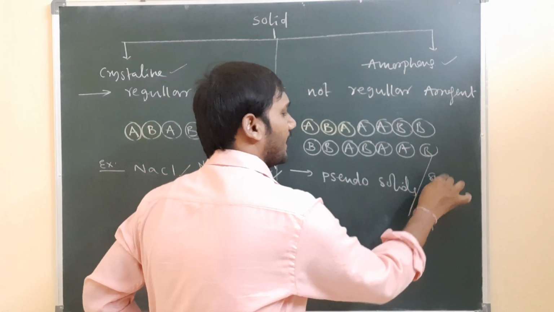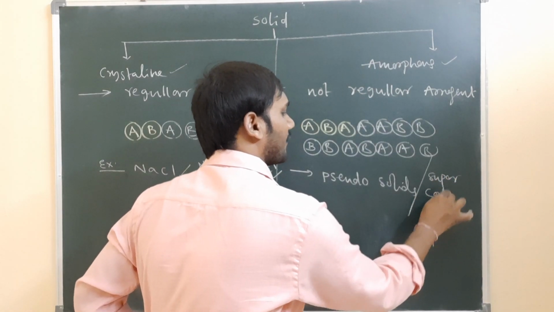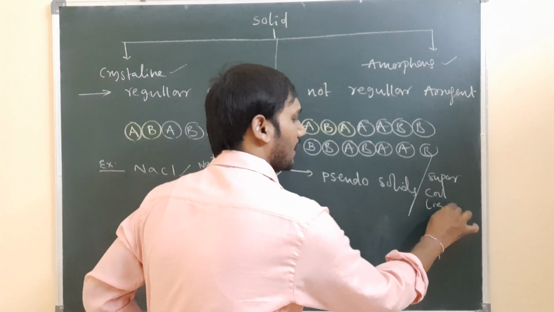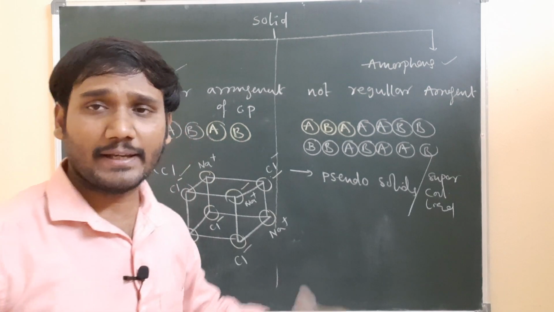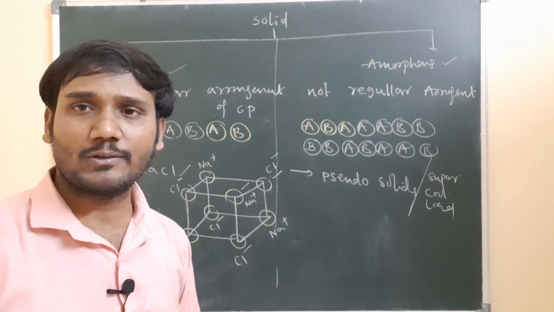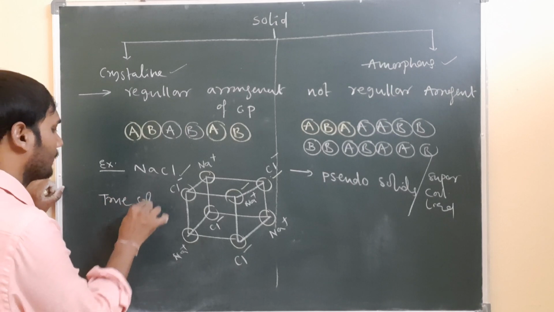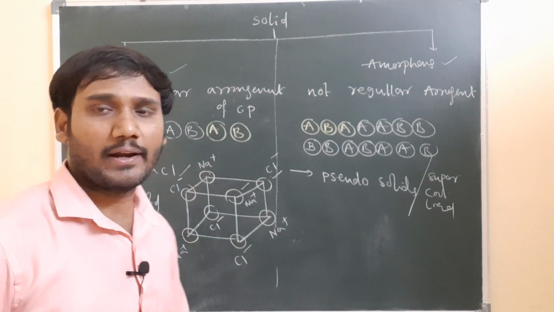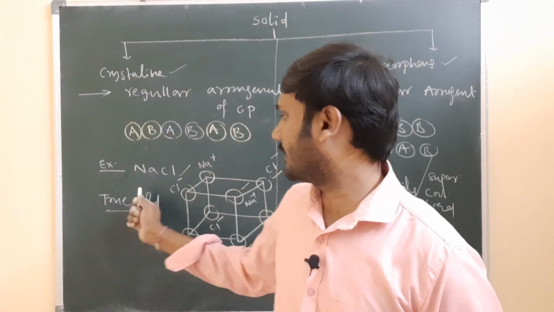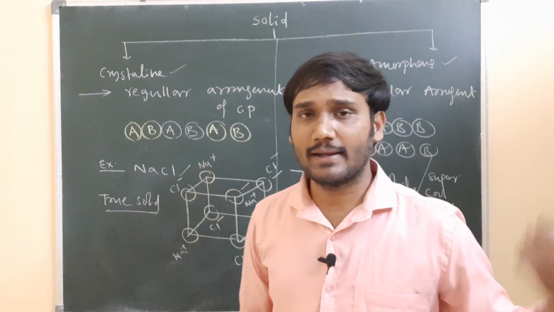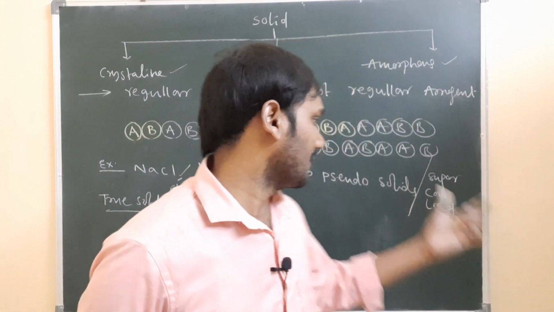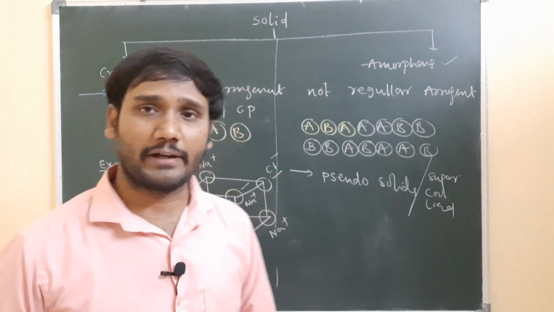Otherwise we call them a super cooled liquid. Amorphous solid we call a super cooled liquid, otherwise pseudo solid. But crystalline solid we call a true solid. Why we call it a true solid, and why we call amorphous solid a pseudo solid or super cooled liquid, will be discussed.